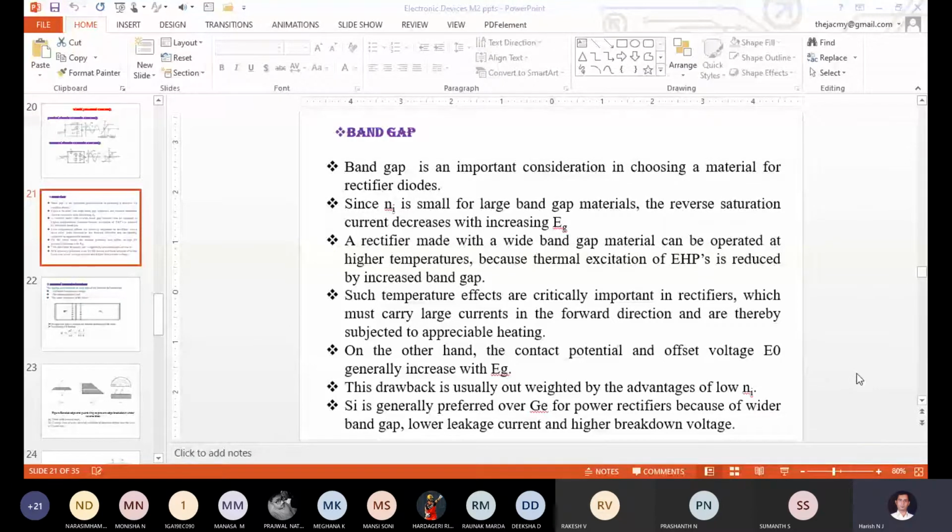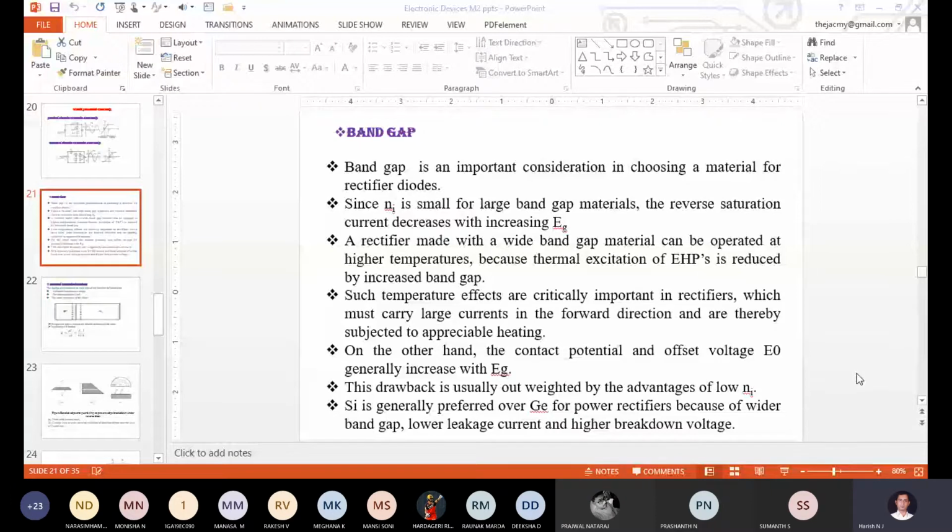Anybody? What conditions did we discuss with respect to band gap? If we increase the band gap between the valence band and the conduction band, what advantages are we going to get?